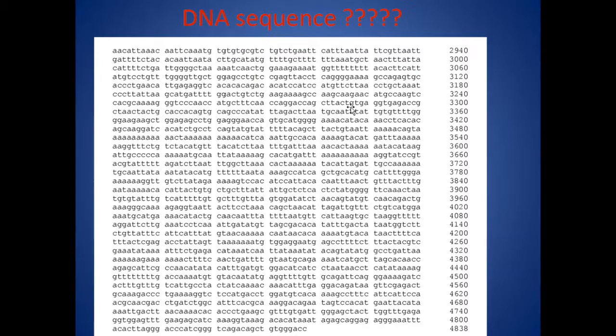What is a sequence? It's just like a name. The name of a person is made up of different alphabets. The same way, each cell has a genome, a genome is made up of various genes, the genes are made up of various DNA sequences, and every DNA sequence is made up of various bases.